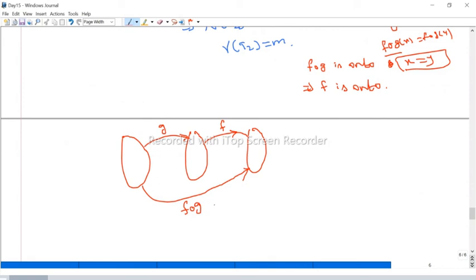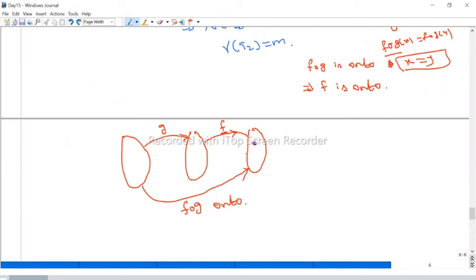Now what we have to prove? This function is given as onto. Now we have to prove this F is onto. So that means what? If we give any element here, we can find a pre-image to here. Okay, got it? So that is our aim.